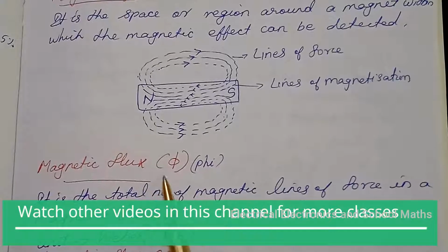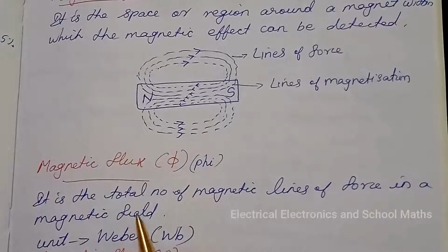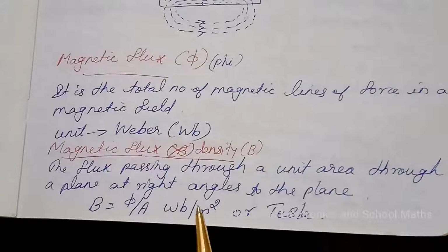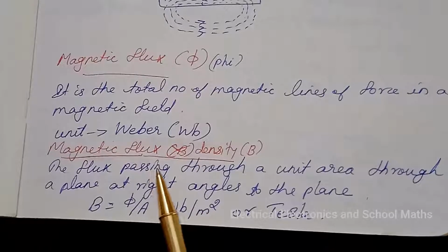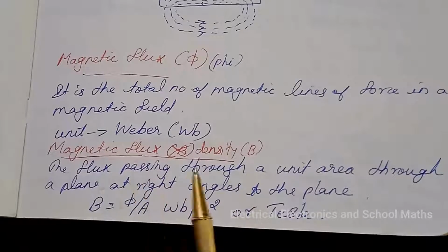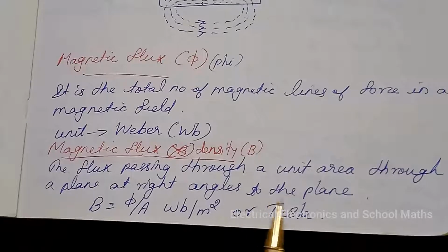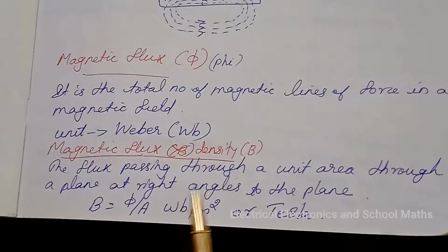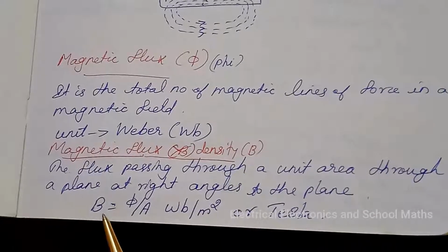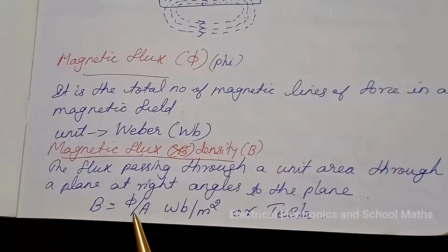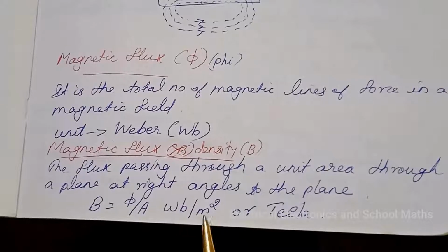Magnetic flux, represented by phi. It is the total number of magnetic lines of force in a magnetic field, and its unit is Weber. Magnetic flux density. The flux passing through a unit area through a plane at right angles to the plane is called magnetic flux density, represented by B. B is equal to phi by A, and its unit is Weber per meter square or Tesla.